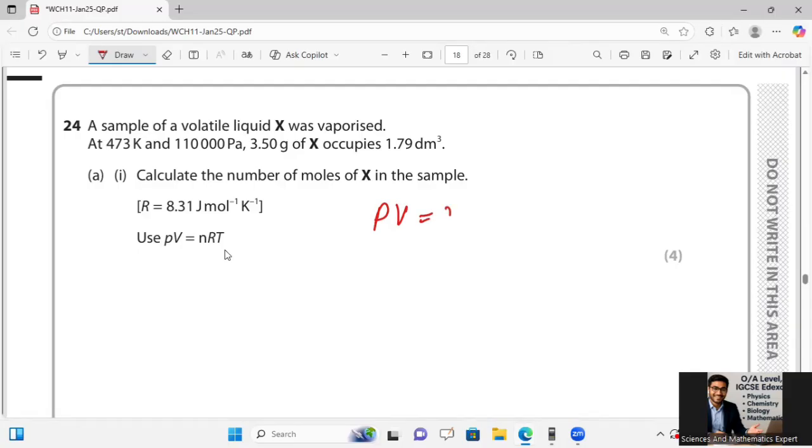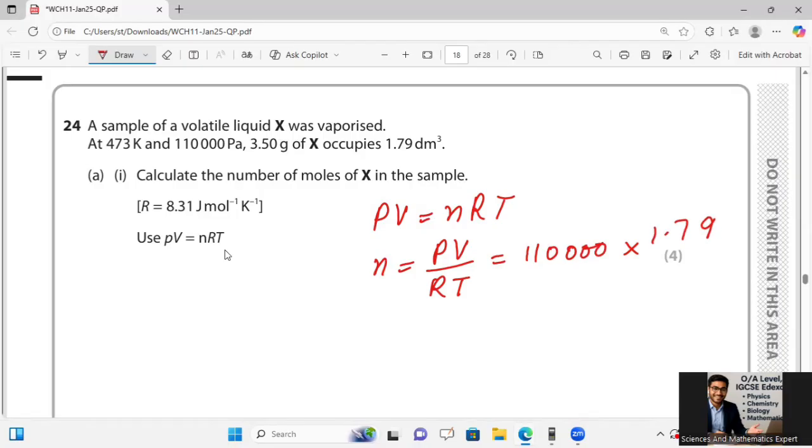PV is equal to nRT, and n is equal to PV over RT. P is given as 110,123, multiplied by the volume, which is given as 1.79 dm cube. Should I go for cm cube?